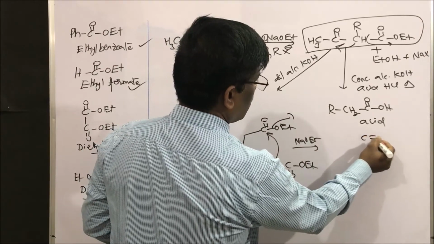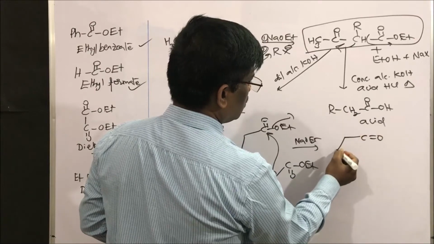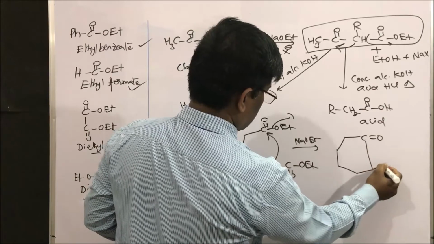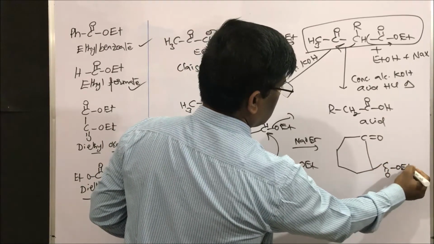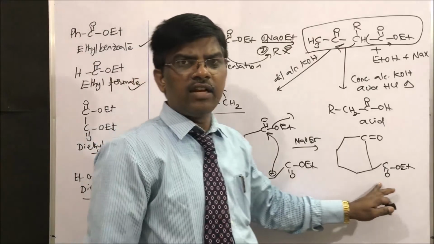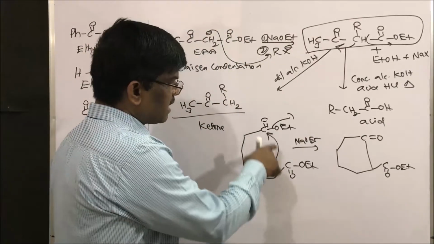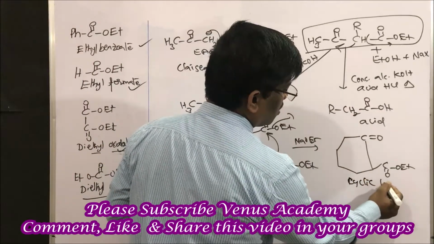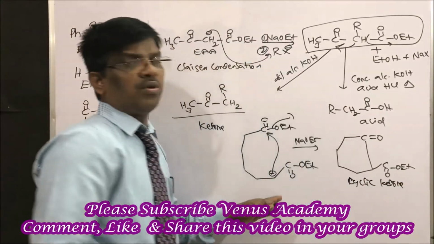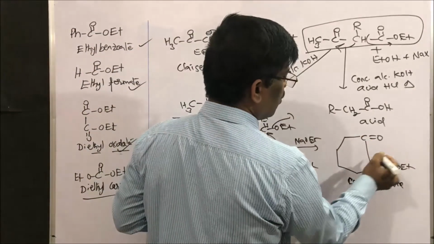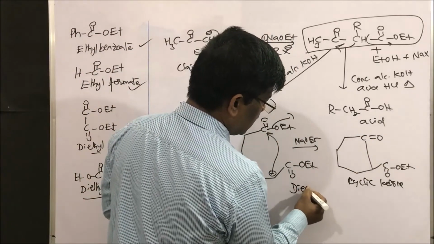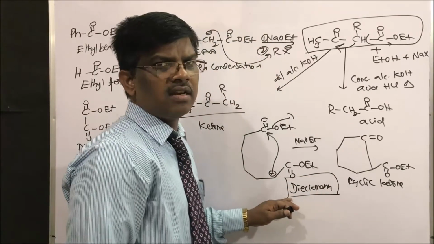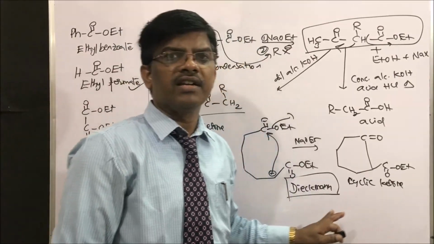So C double bond O, 1, 2, 3, 4, 5, and this OEt. So we will get cyclic ketones. When the ring size is above 5, we are going to get cyclic ketones. And this reaction is similar to Claisen condensation, but it has its own name, Dieckmann condensation. We will learn this Dieckmann condensation under the alphabetical order of name reactions, D.